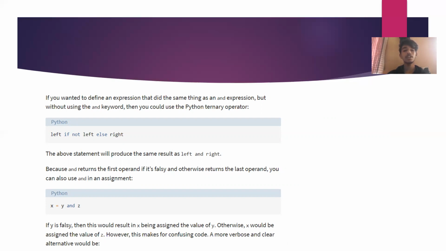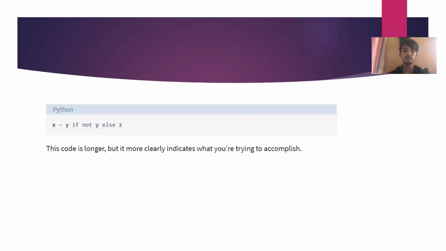You can also use and in an assignment: x = y and z. If y is false, then this would result in x being assigned the value of y; otherwise it would be assigned the value of z. However, this makes for confusing code. A more verbose and clear alternative would be x = y if not y else z. This code is longer, but it more clearly indicates what you're trying to accomplish.